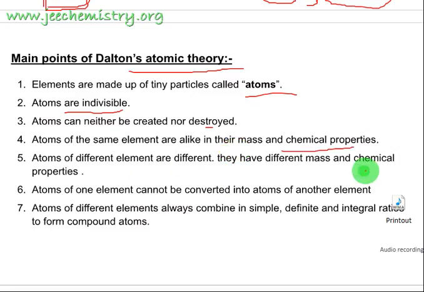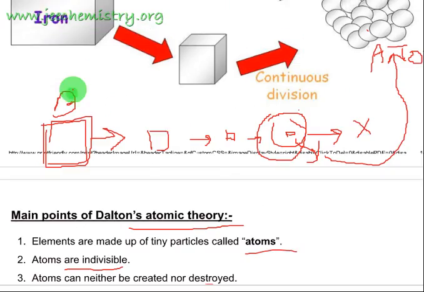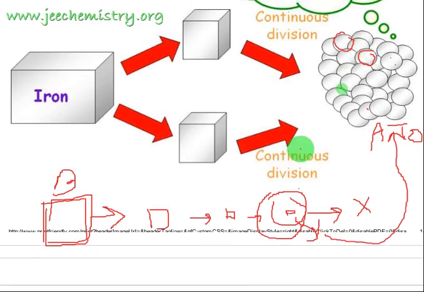So these two different kinds of atoms have different mass and chemical properties, but all atoms of the same kind have the same mass and chemical property.